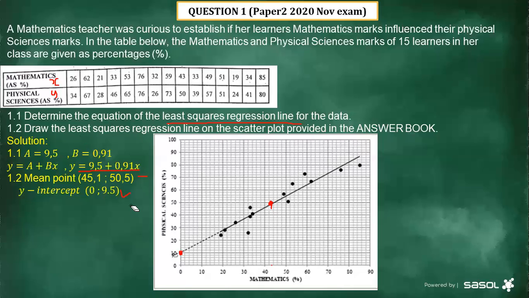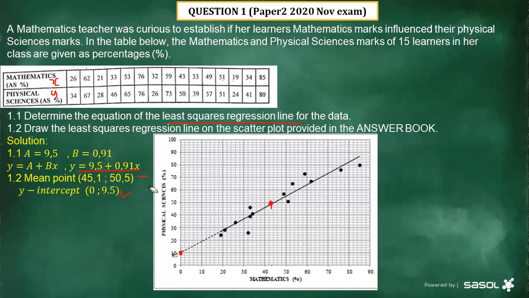You let x be 0 in the equation which we have determined in 1.1. So if you put 0 where you see x, surely we are going to be left with 9.5. That is going to be the y value. That point is going to be (0; 9.5). That's number 1.